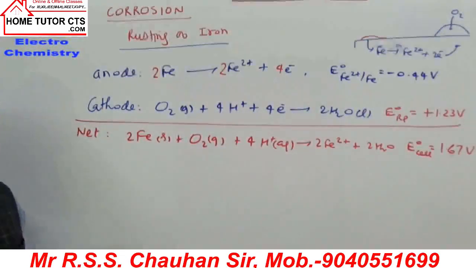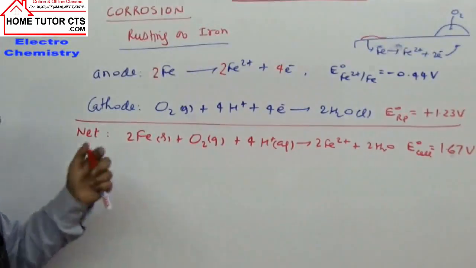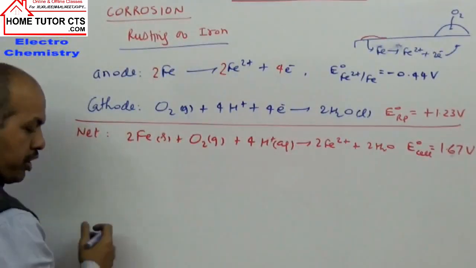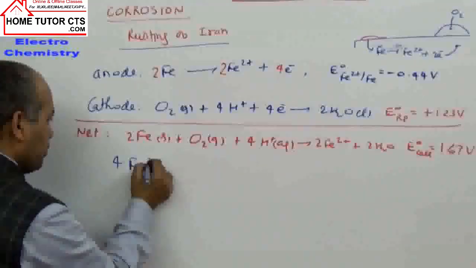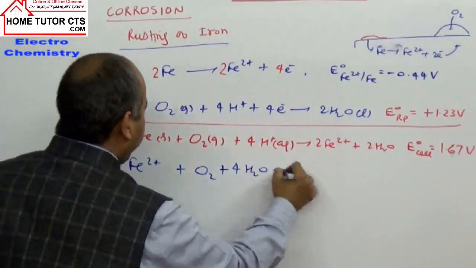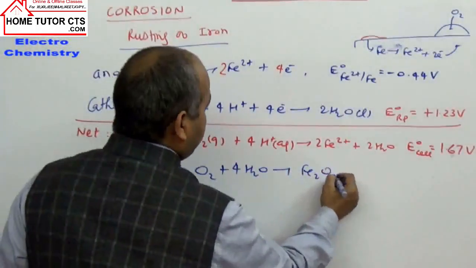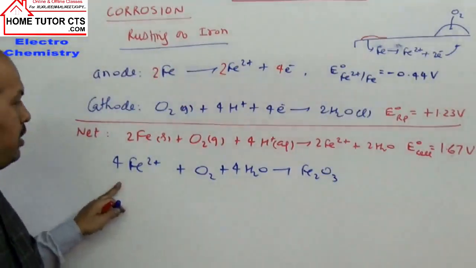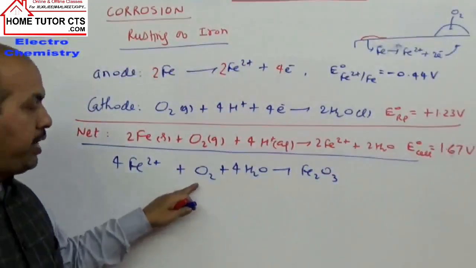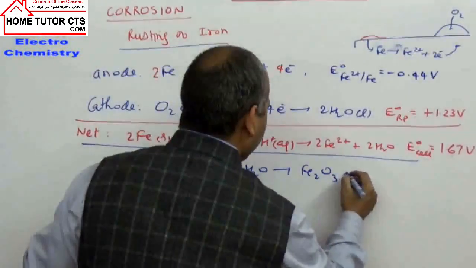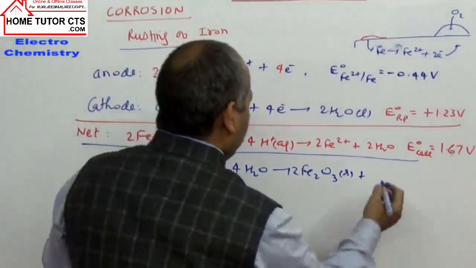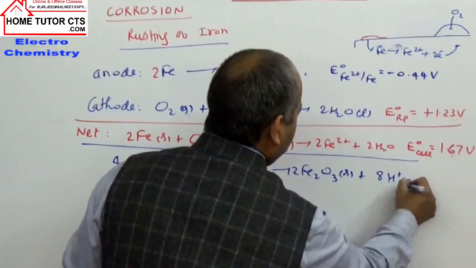Now what happens is Fe2+ ions are oxidized further. These Fe2+ ions produced in the reaction are oxidized further. So when oxidation of iron takes place in the presence of air and aqueous medium, what can they form? Fe2O3 solid and hydrogen ions aqueous.